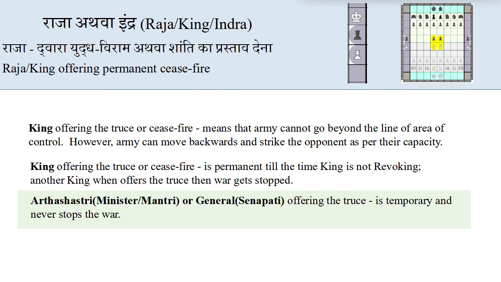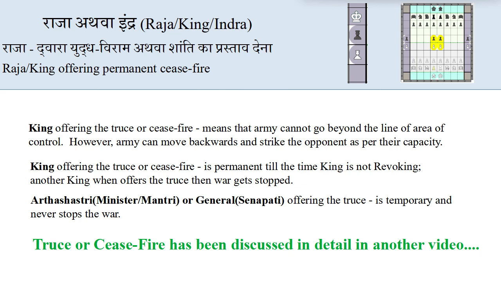Arthashastri or minister or mantri, which we call, and even general, they can offer the truce, and this truce is temporary and never stops the war. So finally, truce or ceasefire has been discussed in detail in another video.